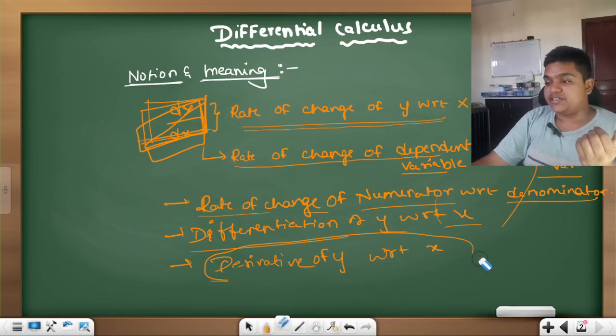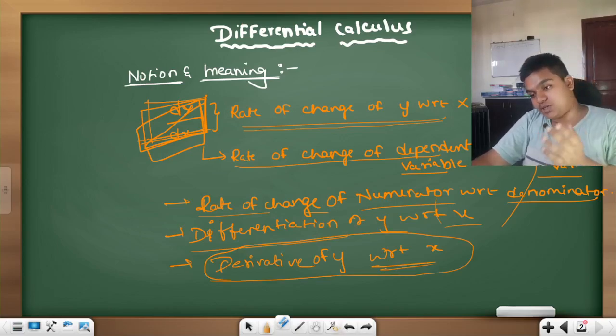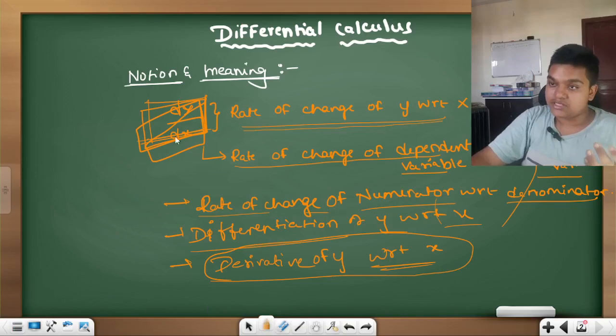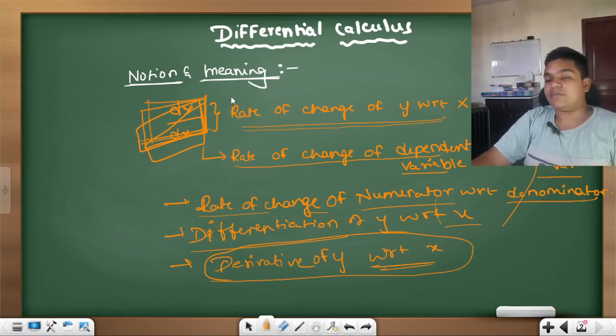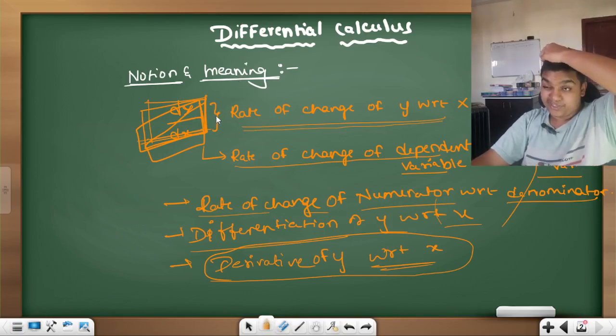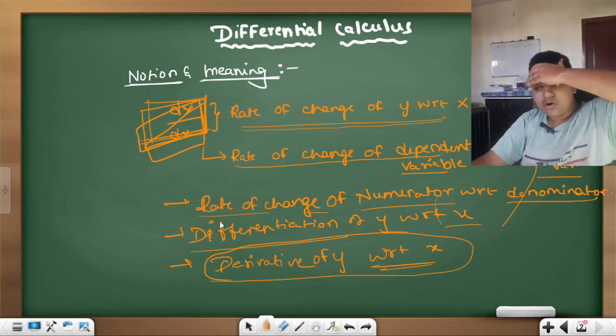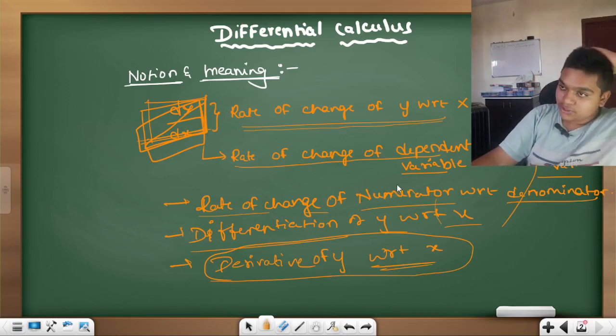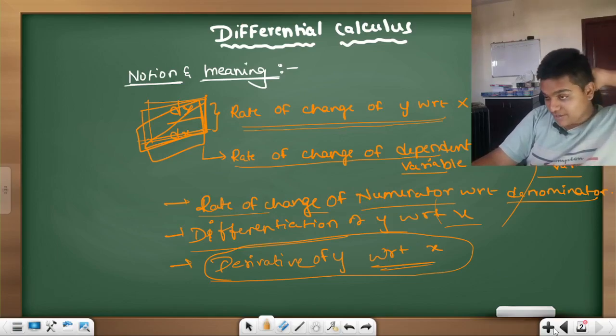Okay, these are the different forms in which you can call the above written notation. Is that clear? Am I good to move?